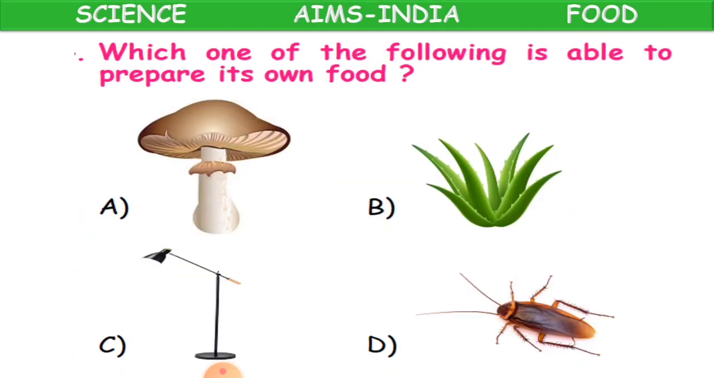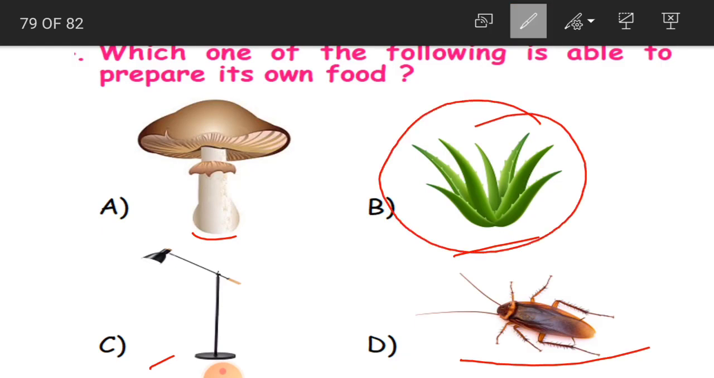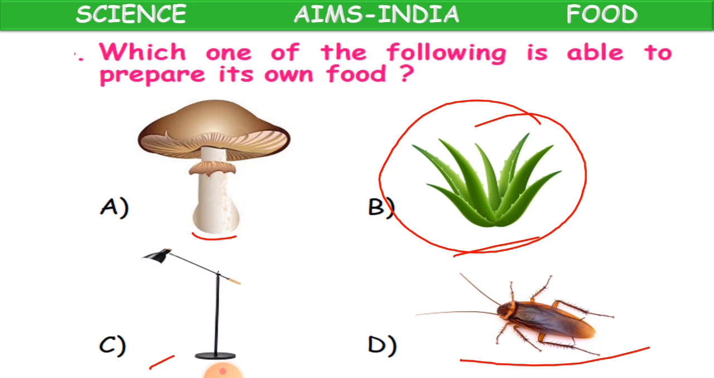Now the next question here. Which one of the following is able to prepare its own food? So here you have got mushroom, you have got a green plant, you have got a light, you have got a cockroach. So which is going to prepare its own food? Obviously B, that is the green plant. So they prepare their own food.